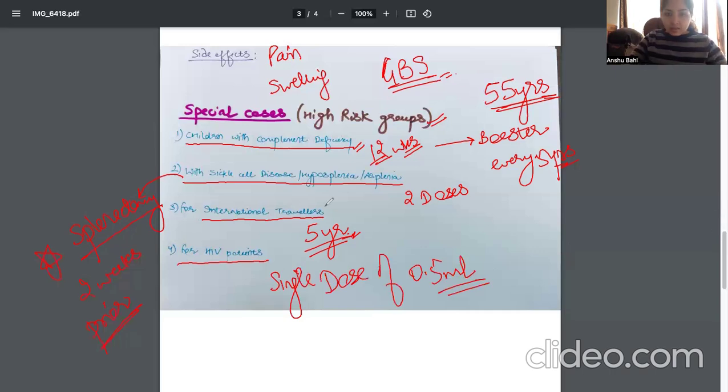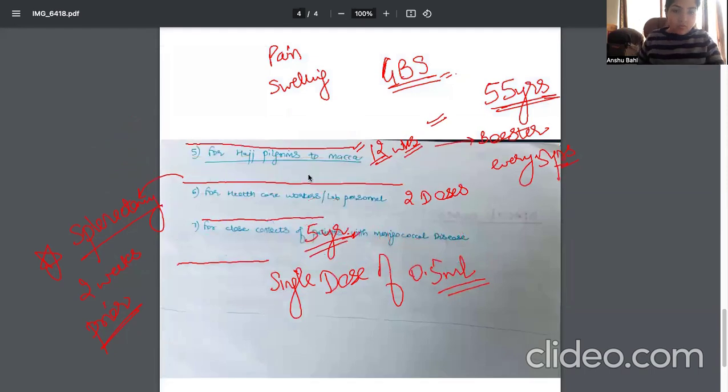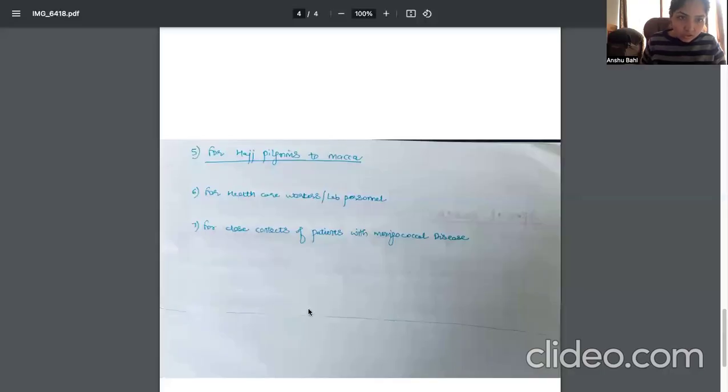Other than that, there are some other cases also. So these are all high risk cases. Apart from that, for example, patients who go for Hajj, pilgrims who go to Makkah.